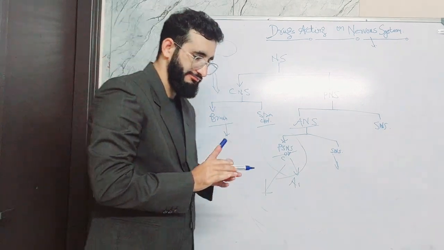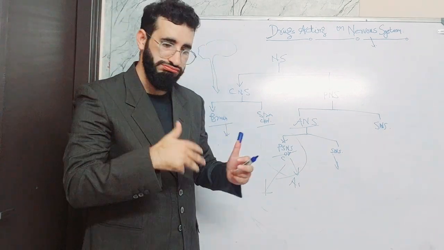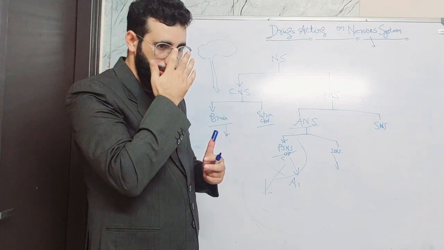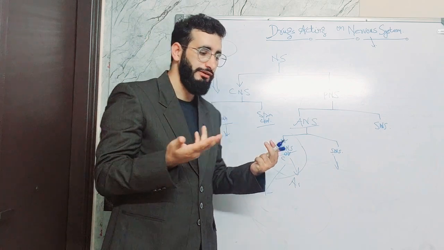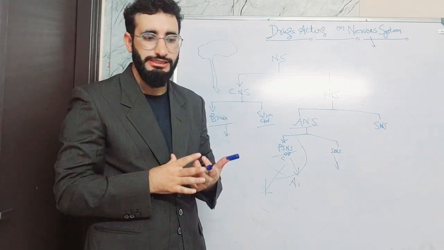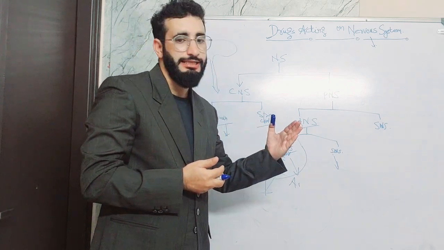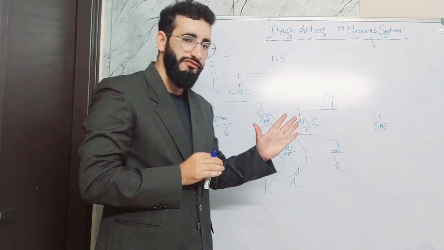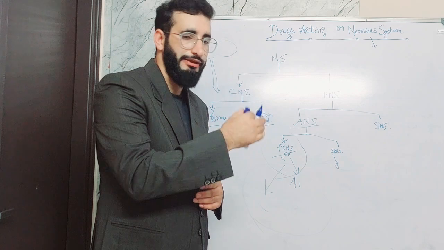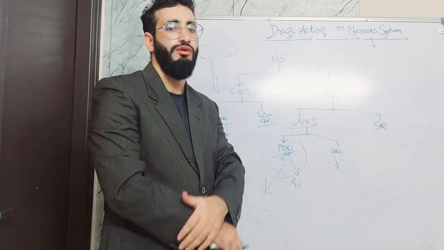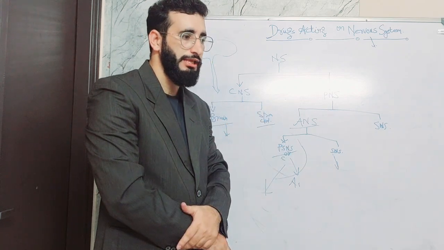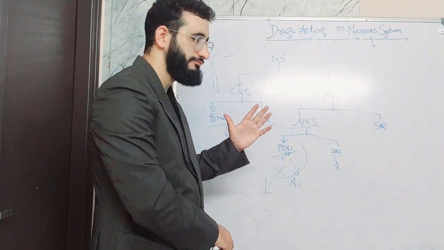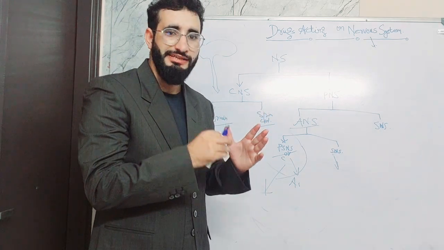See, I'm not going to explain the pharmacology in detail now. For now I'm only giving the classification of drugs, that is the pharmacological classification as well as the chemical classification. After completion of the classification of all the drugs which act on the different organ systems, different parts of the body, I will start the pharmacology in detail.